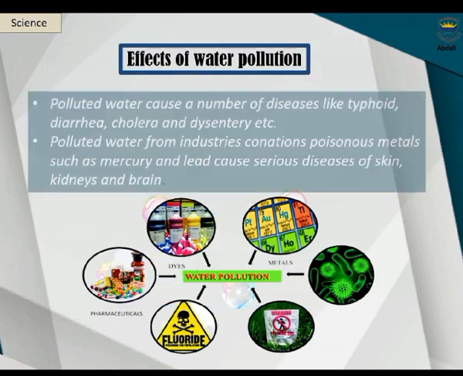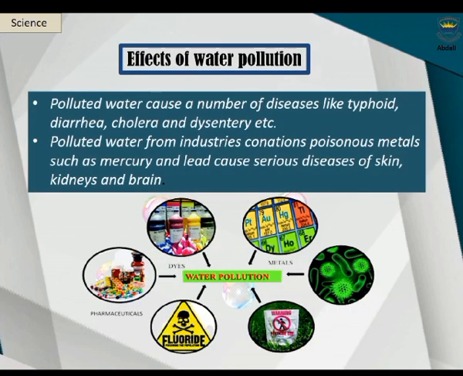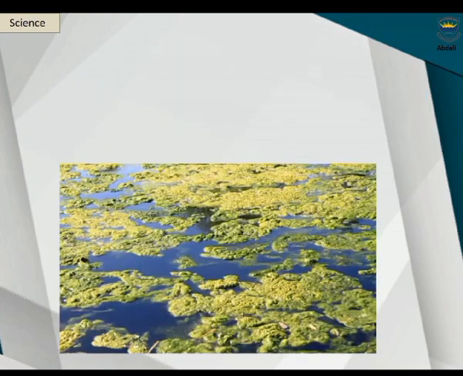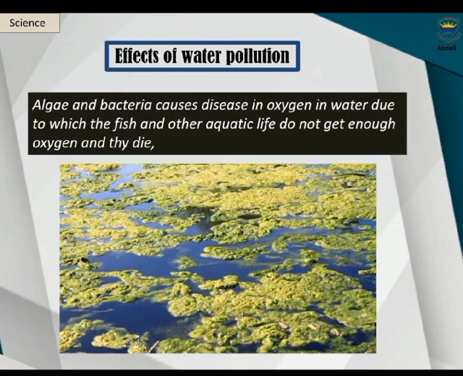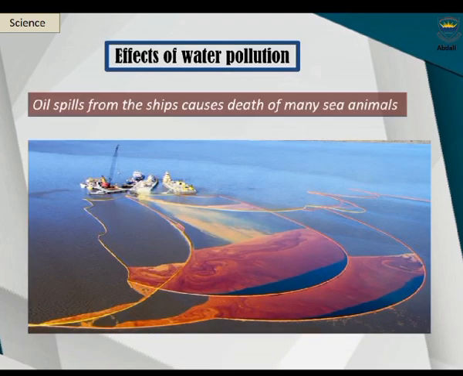Effects of water pollution. Polluted water causes a number of diseases like typhoid, diarrhea, cholera and dysentery, etc. Polluted water from industries contains poisonous metals such as mercury and lead. These metals cause serious diseases of skin, kidneys and brain. Algae and bacteria cause decrease in oxygen in water, due to which the fish and other aquatic life do not get enough oxygen and they die. Oil spills from the ships cause death of many sea animals.